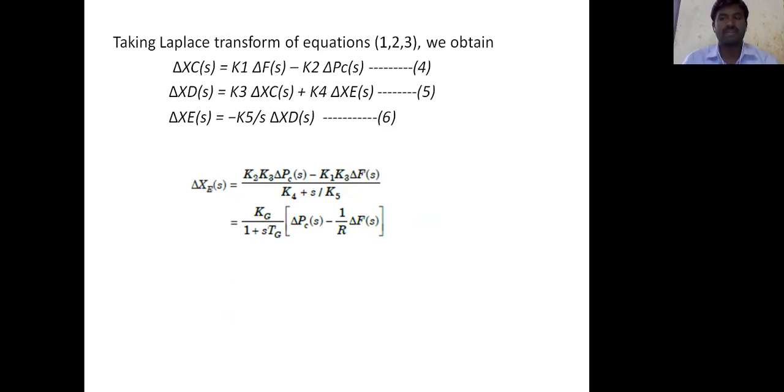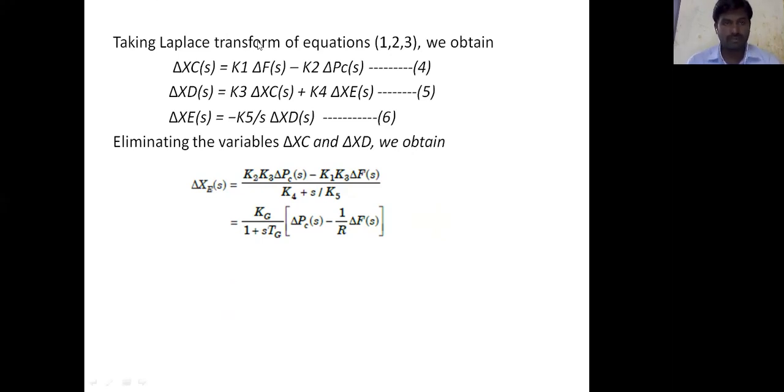The Laplace transform of integration is 1 by s. And then, eliminating the values of delta xc and xd, we obtain the following. Here the fourth equation is delta xc of s equal to k1 into delta f of s minus k2 into delta pc of s.